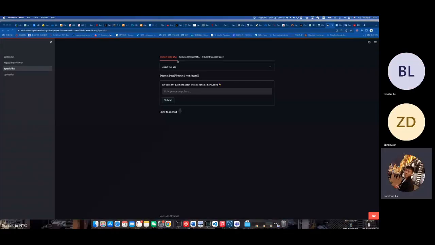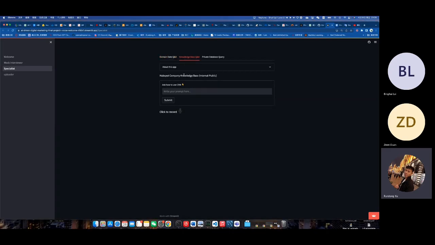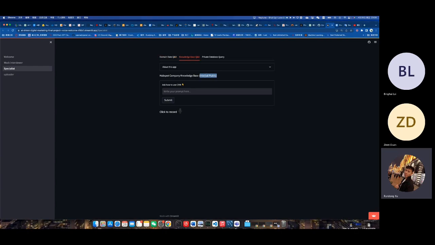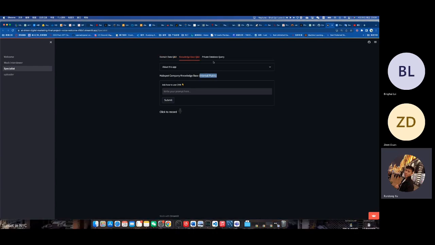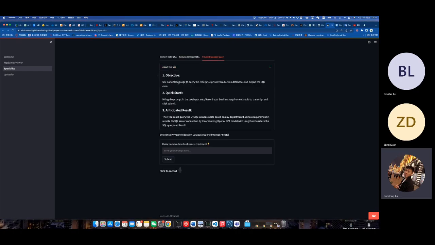Yeah, so after we delve into the domain data and the knowledge database, that is for the internal public one. So we have external data, internal data. We also can use some private data, right? Sometimes we use a production database. We wanted to do some query. It's difficult, right? We need to hire a data analyst or data engineer to do some query.